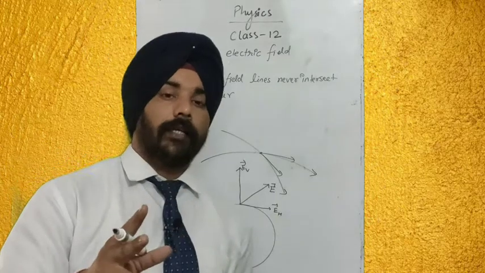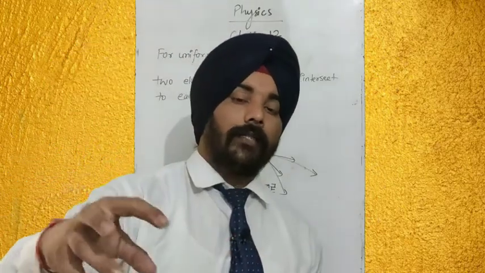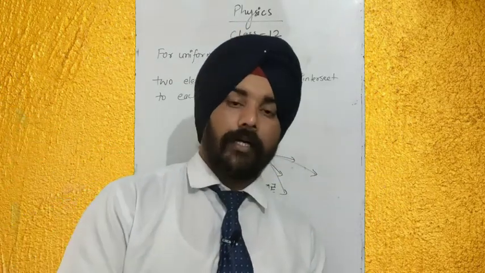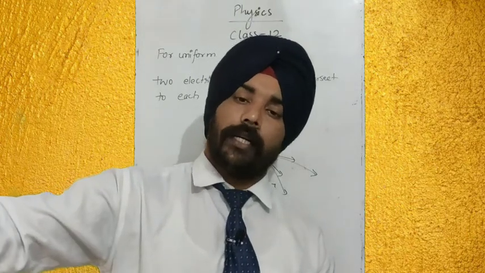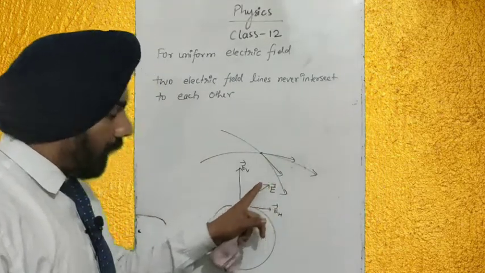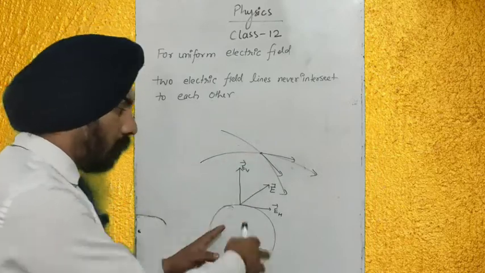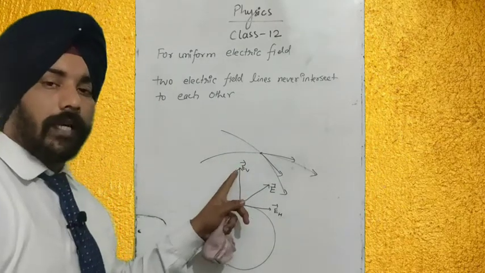Just now in the definition we have studied that if you keep a charged particle free in a space where an electric field is present, that charged particle moves in the direction of the electric field, and that particular direction we call the electric field line. Okay. So if the electric field has some direction on the conductor other than normal, then it will have two components. One is horizontal, another is vertical.